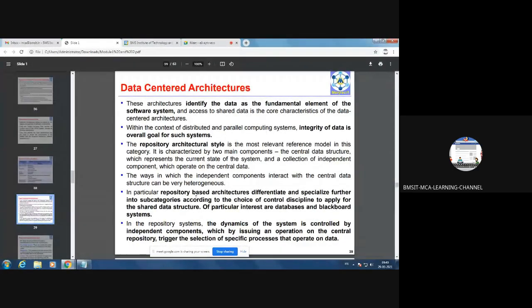A very good example for this is banking transactions. The moment you execute the transaction, the data has to be updated across all the data centers. Then only we say that the data is consistent and the data is integrated. So in DBMS, when you study the ACID properties, one of the main ACID properties is integrity. So that's what integrity tells.